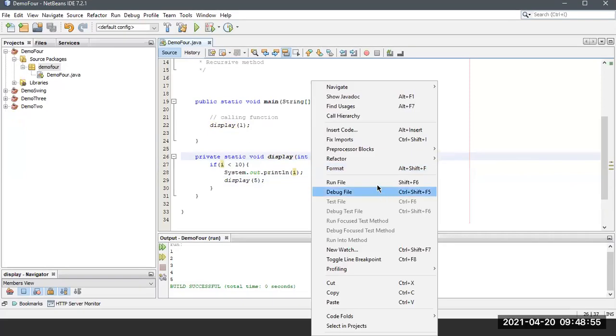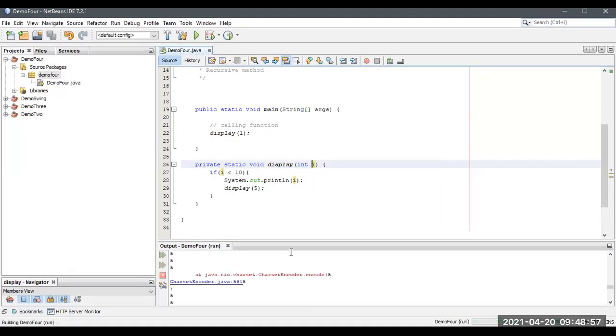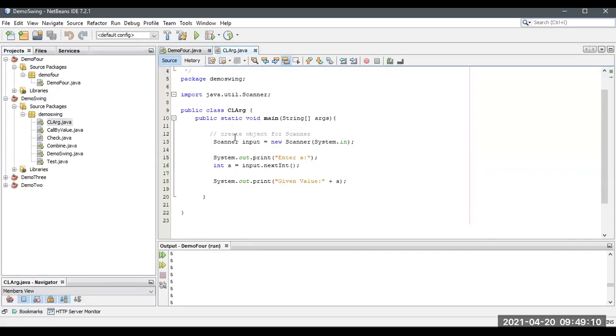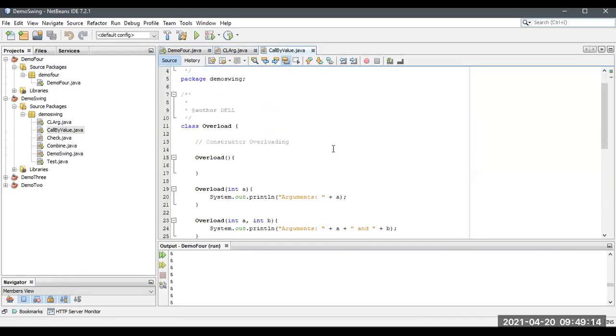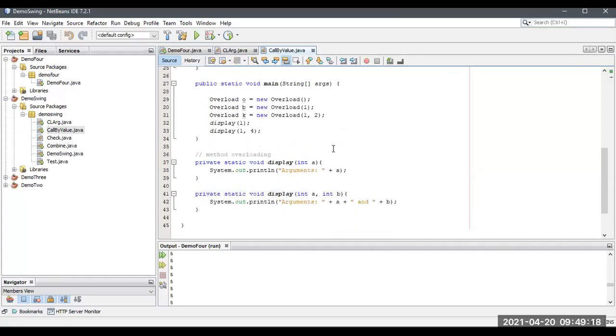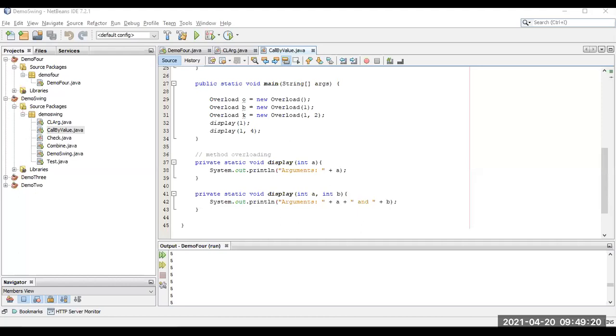One second, let me run this file. Out of bounds error. One second. Let me check this. Wait a second. There should be a small one. Let me check this. Where did I mention this?